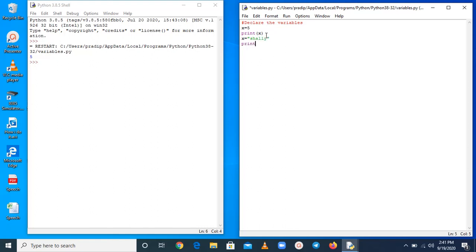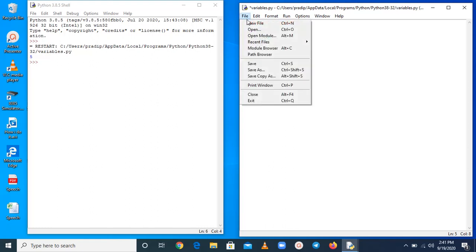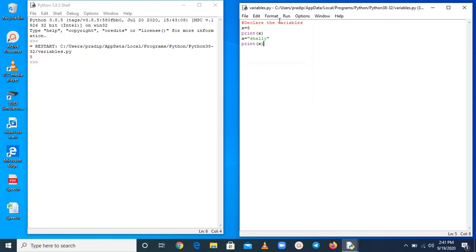Now, print x, save it and run it. So, here you can see 5 and Sally, which means you can use the same variable again, you can redeclare that variable.